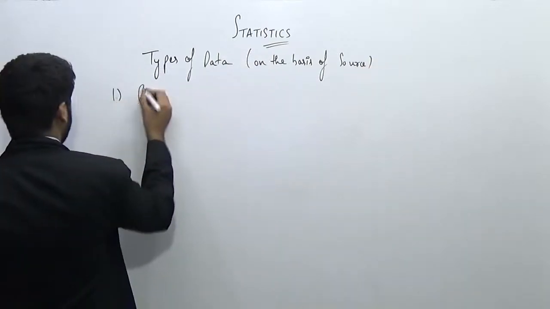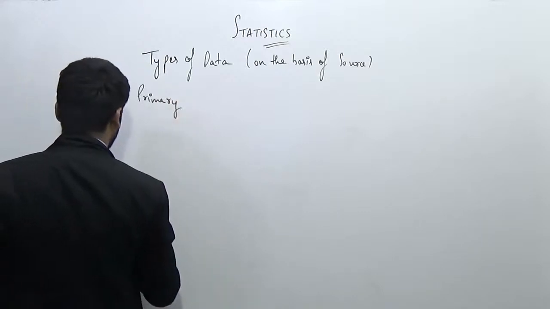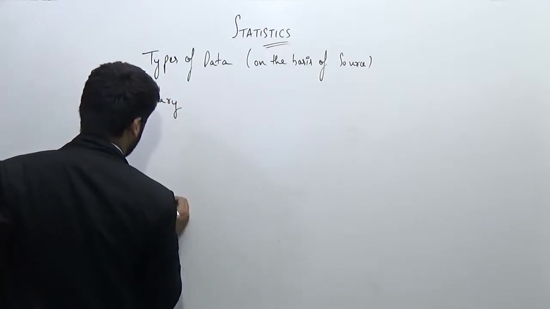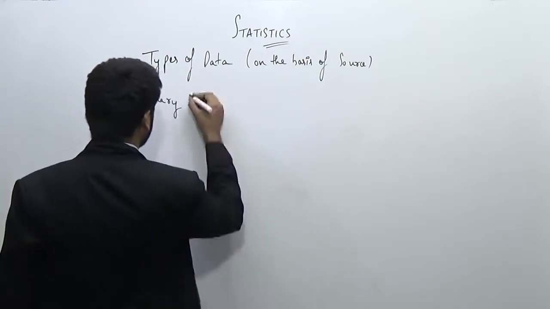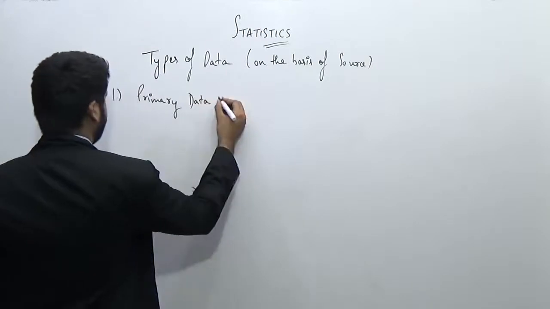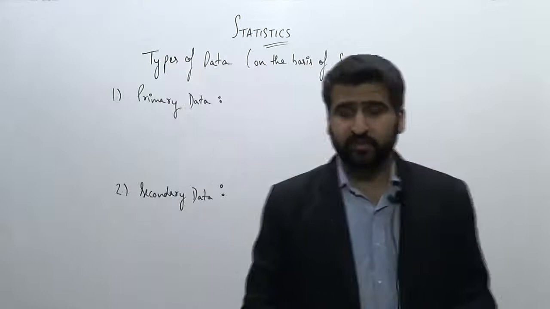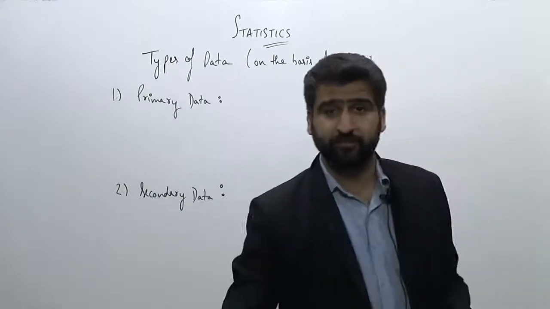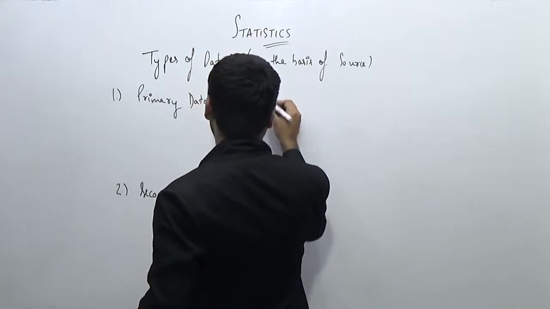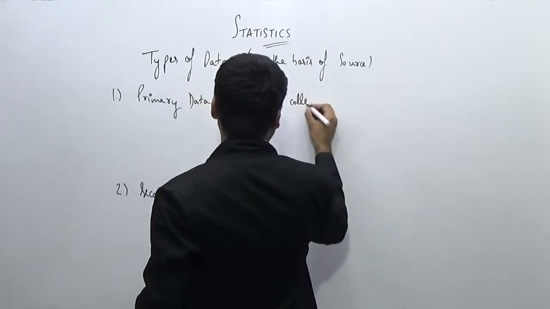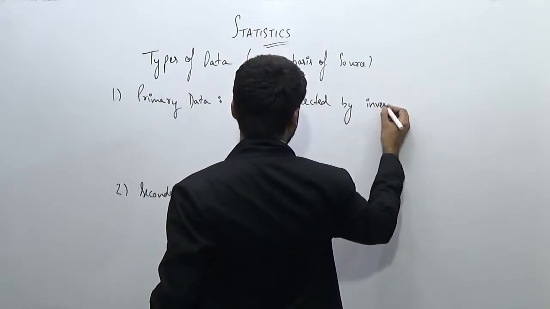types. The first one is primary data and the second one is secondary data. So let's see one by one. What do we understand by primary data and secondary data? So guys, primary data is a data which is collected by investigation. Okay. So primary data is a data collected by investigation. Now what do I mean by investigation?